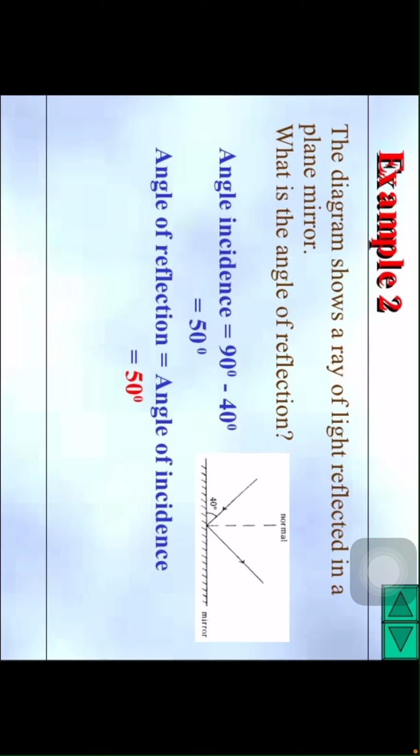Observe, children, the diagram shows a ray of light reflected in a plane mirror. What is the angle of reflection, children? The angle of incidence is 90 minus 40, which is 50 degrees. Now the angle of reflection is also 50 degrees. Why? Because angle i equals angle r.